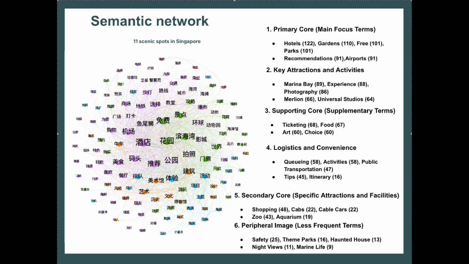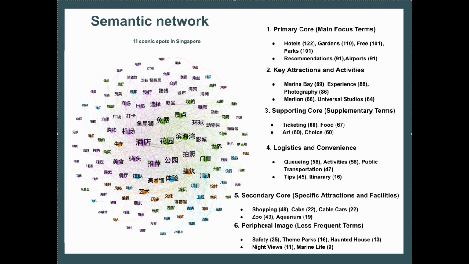planning. So for the secondary core, we see shopping, cabs, and cable cars. So these are terms that are related to shopping and unique transportation options like the cable car, which shows an interest in both retail therapy and distinctive travel modes that enhance the experiences. We also see zoo and aquarium, which highlight the popularity of family-friendly and educational destinations, reflecting Singapore's appeal to a broad demographic including families and nature enthusiasts.